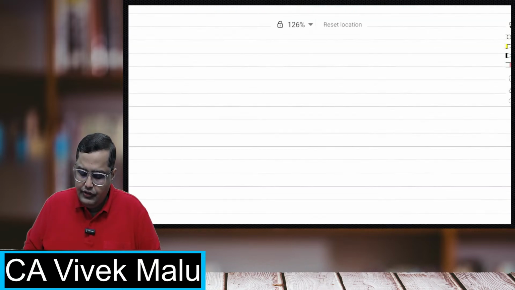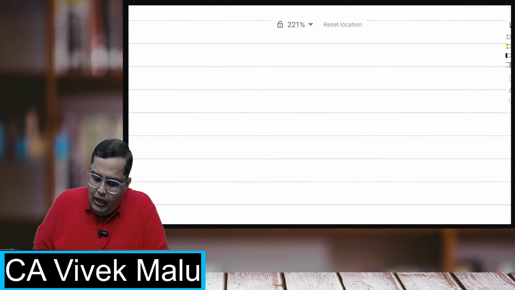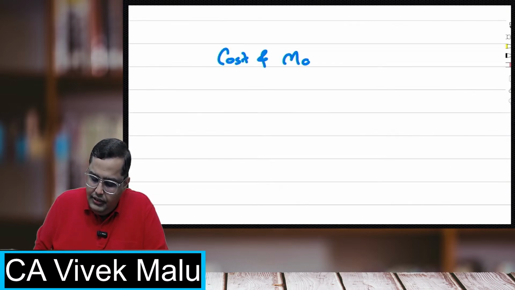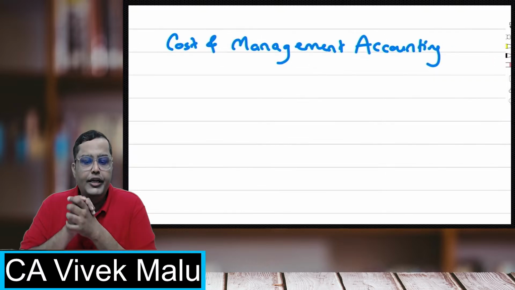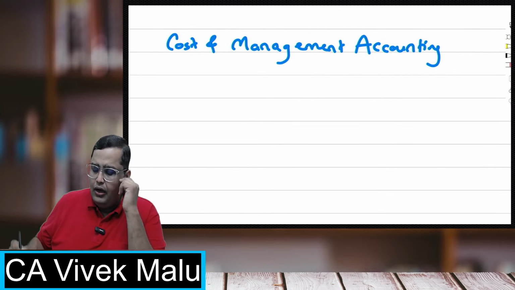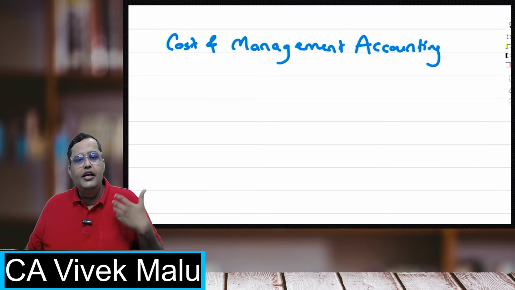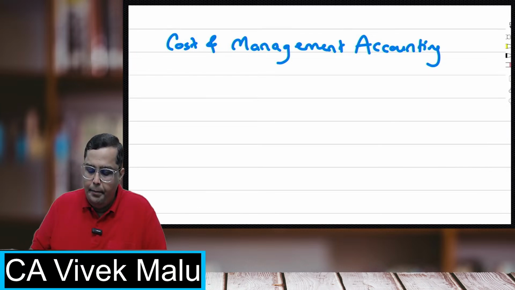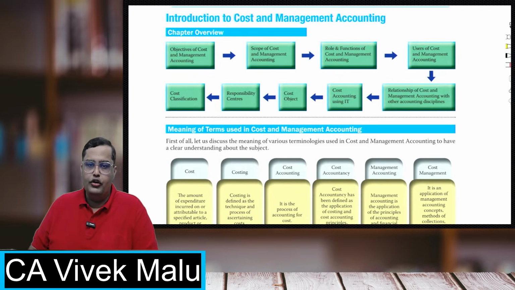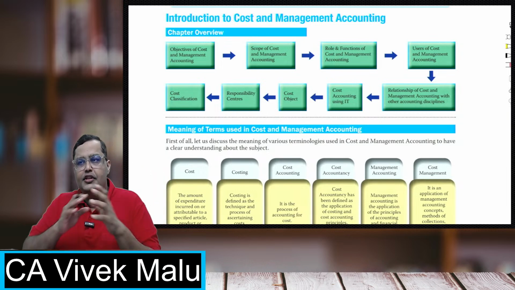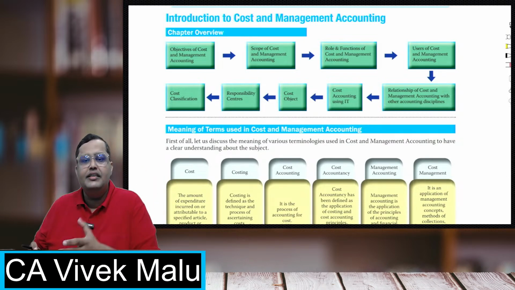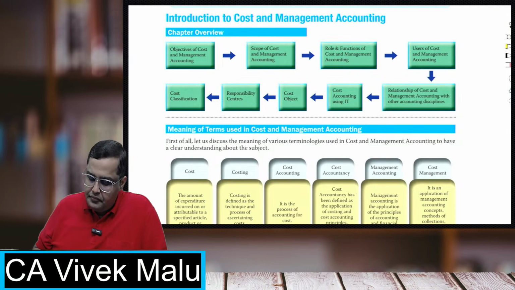Now, students, our subject is cost and management accounting. Cost and management accounting, in which obviously we are going to study the cost and all that. Now, what is cost? Cost is basically anything that you actually pay. Okay, so that is cost. And the cost is basically the resource which you give up. And the process of calculating this cost, the process of ascertaining this cost, is nothing but costing.